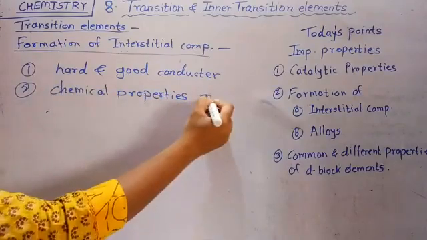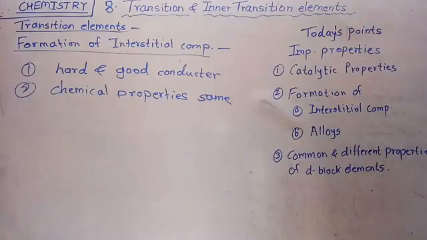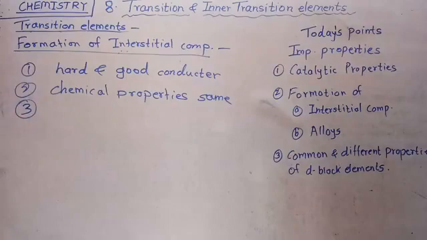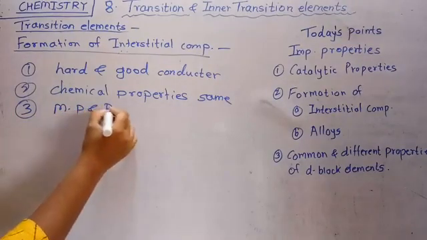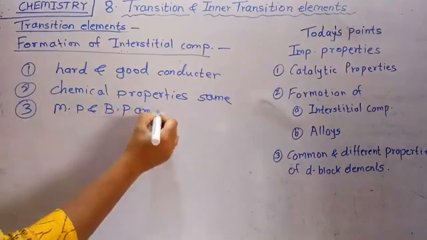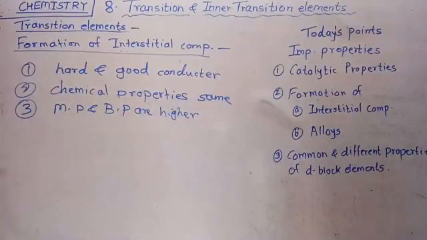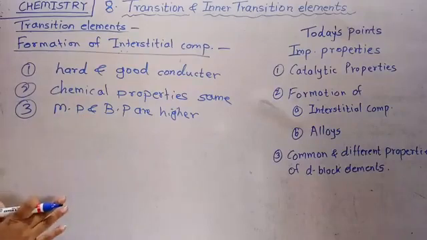They show the same chemical property as the parent metal ion. Then third one, their melting point and boiling points are higher than the pure metal. Melting point and boiling points are higher than parent metal ion. Right? Why their melting point and boiling points are higher?